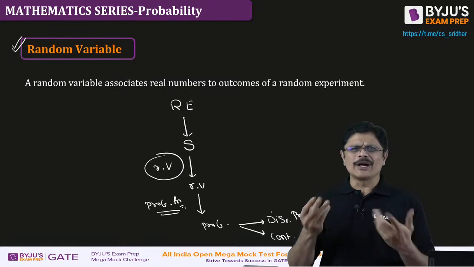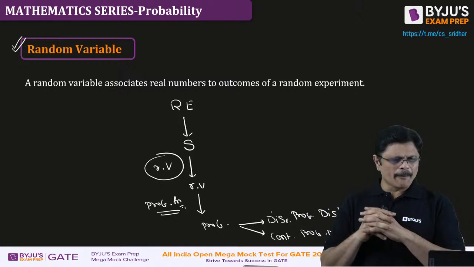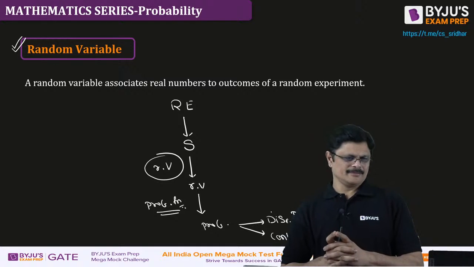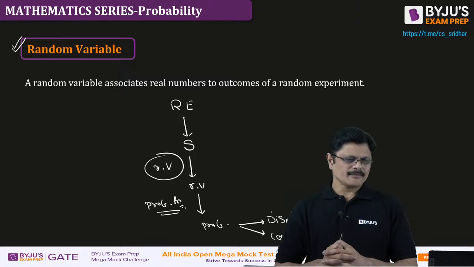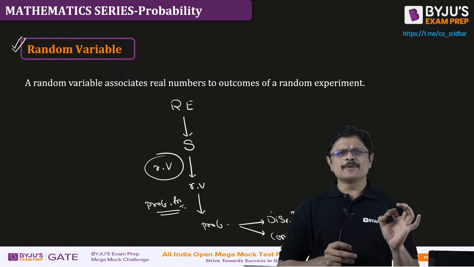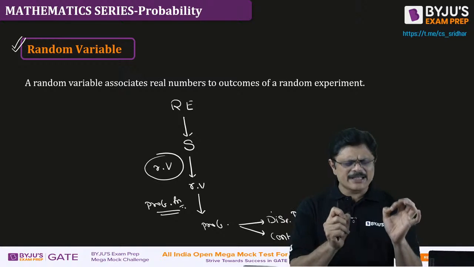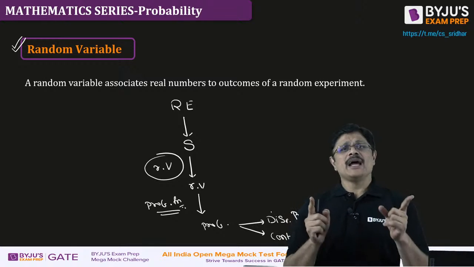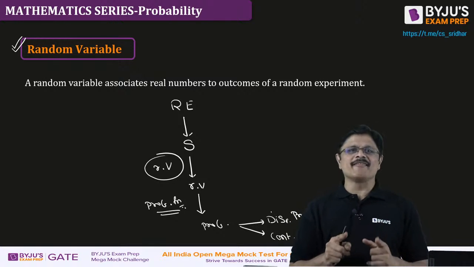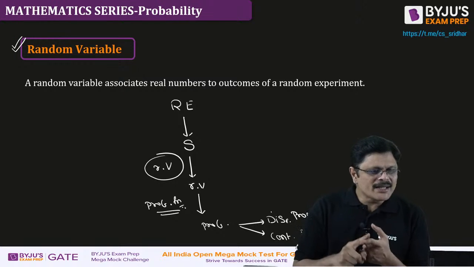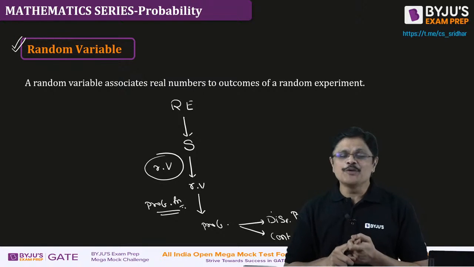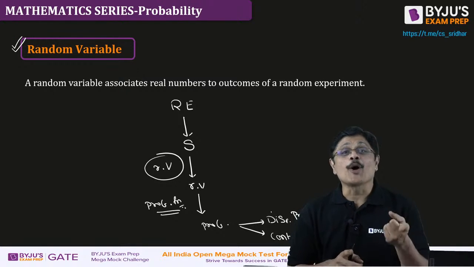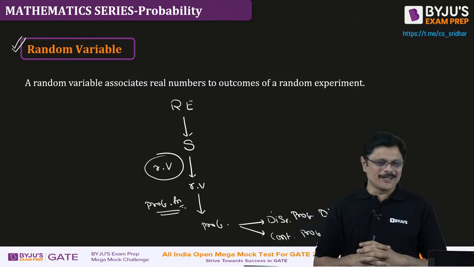Who or what, whatever you call it, is going to give you the probability distribution? See, the story is very simple, sir. I am trying to make it in a very, very simple sense. You will understand what a random variable is, and when you solve the problem, you know what it is. But the random variable doesn't give you the distribution. The probability function will give you the probability distribution.